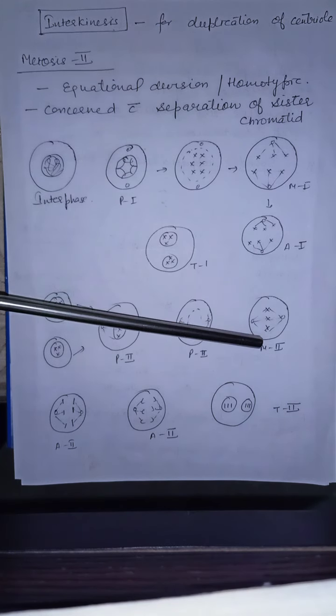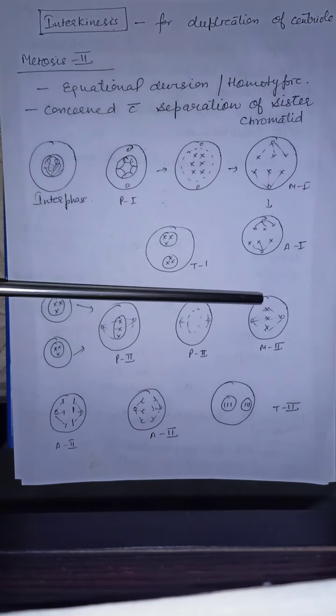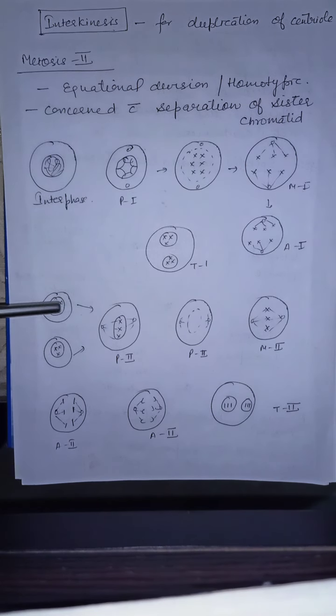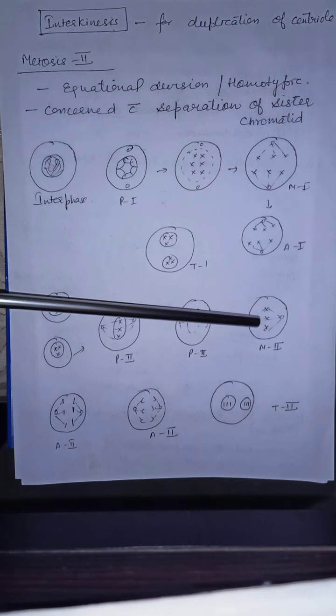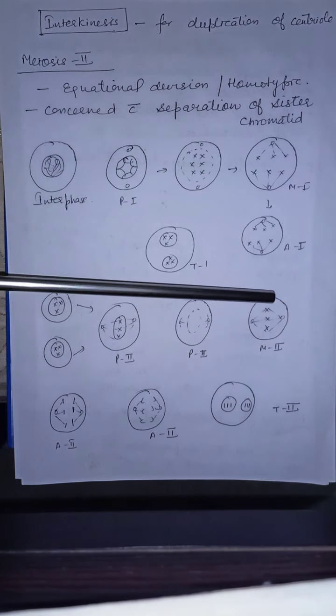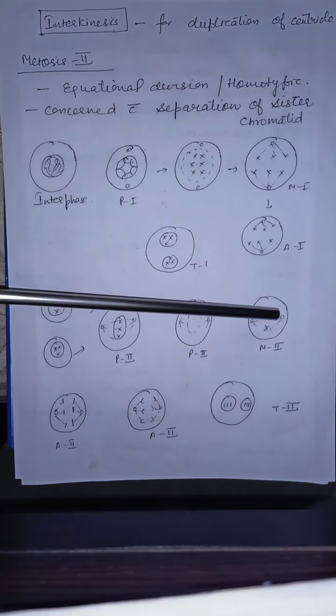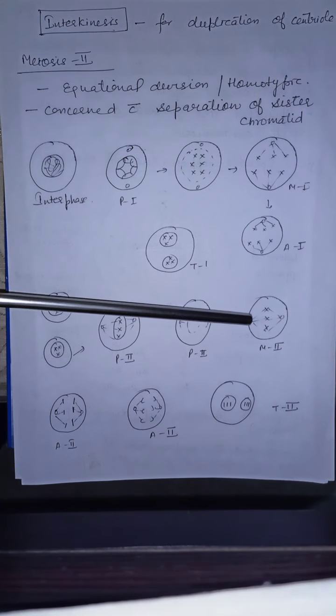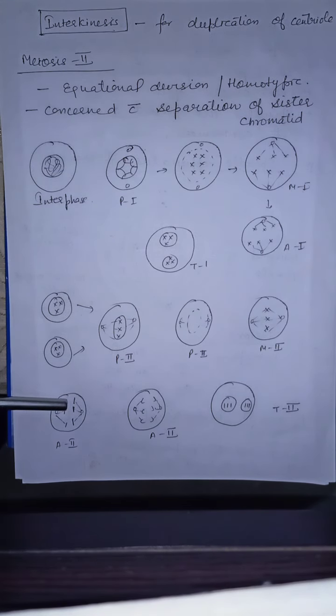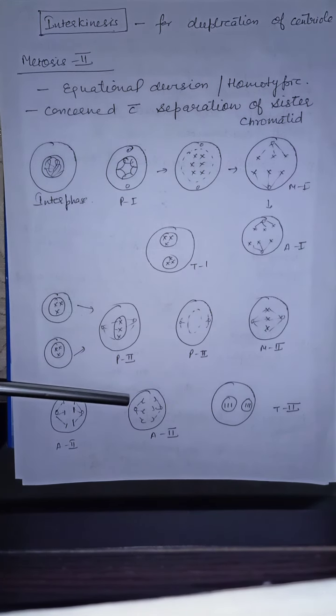Right? In metaphase 2, what happens? A single metaphasic plate is formed. See, I have shown this whole process of meiosis 2 only for one daughter cell. So the sister chromatids separate. One chromosome is bound by the spindle fiber from both poles. Now the sister chromatids will separate and move towards the opposite poles in anaphase 2. Now these are not known as chromatids, they will be known as chromosomes. So 3 chromosomes here and 3 chromosomes here, at the opposite poles.